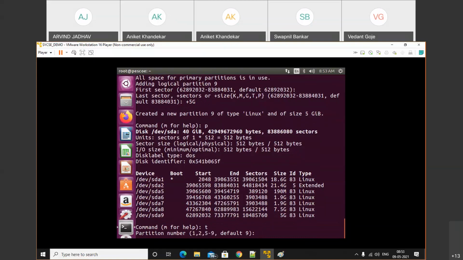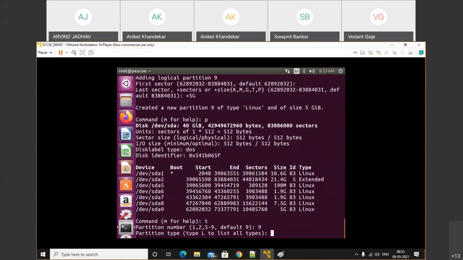It will ask which partition number to change. So press 9. The last partition is the one you need to change. So press 9. Partition type: L to list all the partition types. We all know that the swap partition is 82. So if you know, then we can directly enter it. If you don't know, then press capital L, type L.